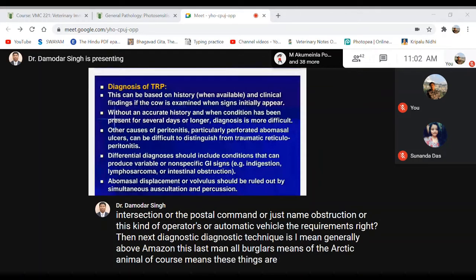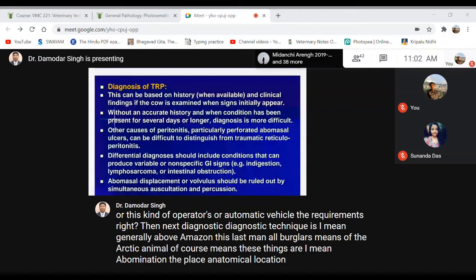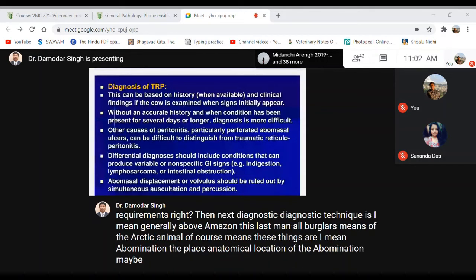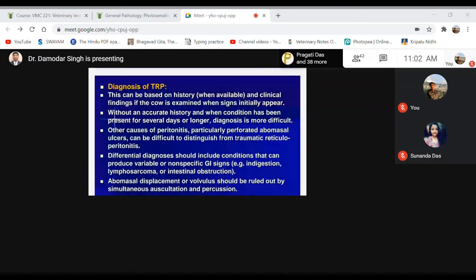If it is there, it can be ruled out by simultaneous auscultation and percussion using techniques like a stethoscope. Then you can find out whether there is abomasal displacement or volvulus of the abomasum or not.